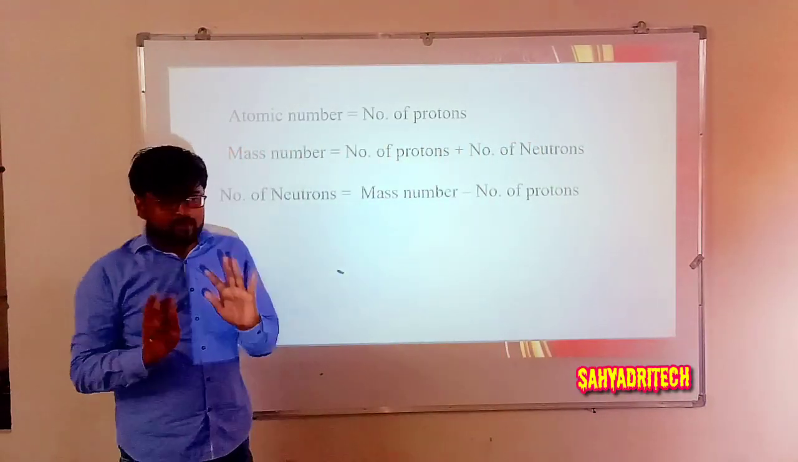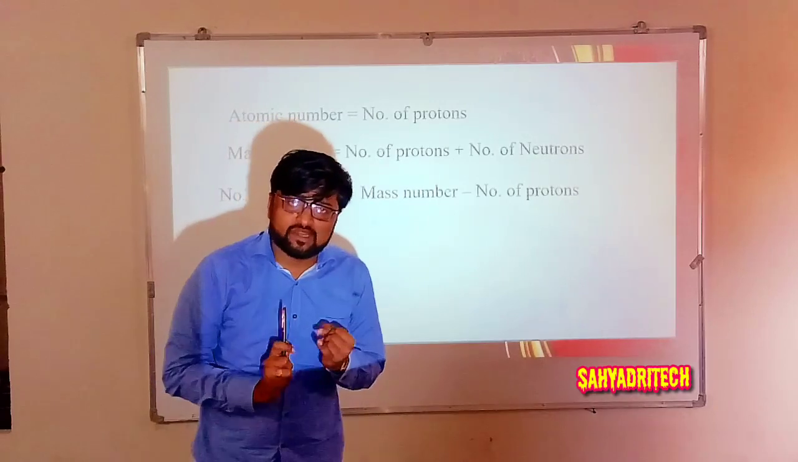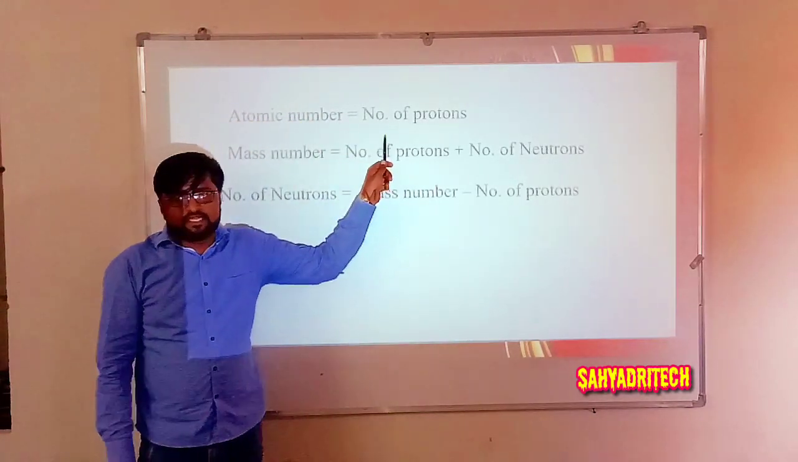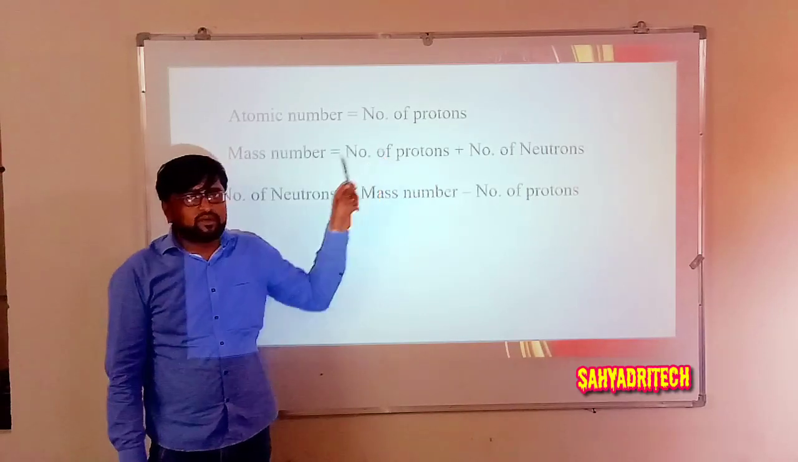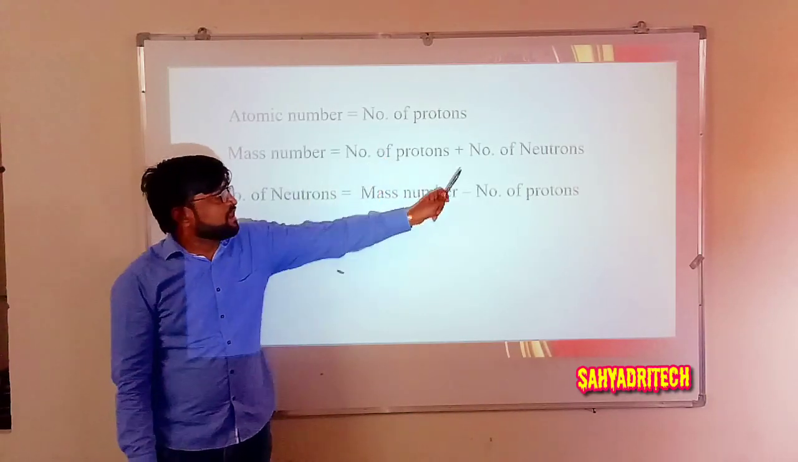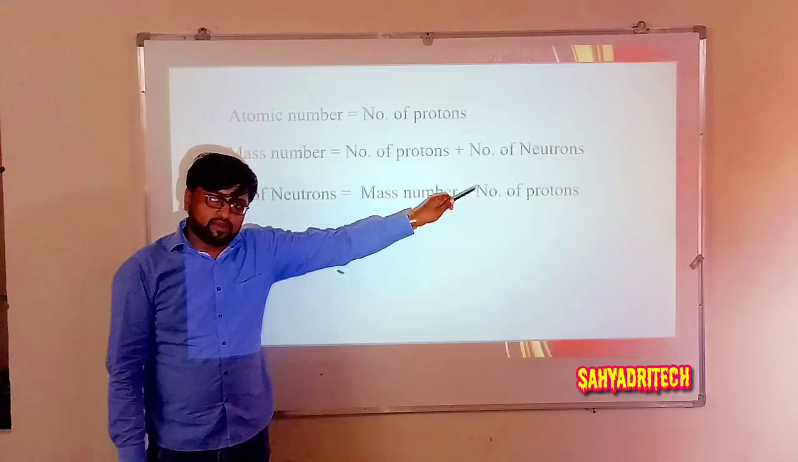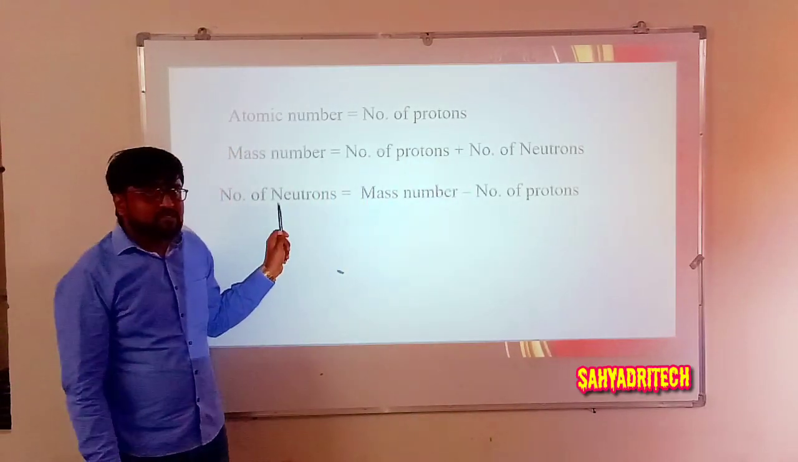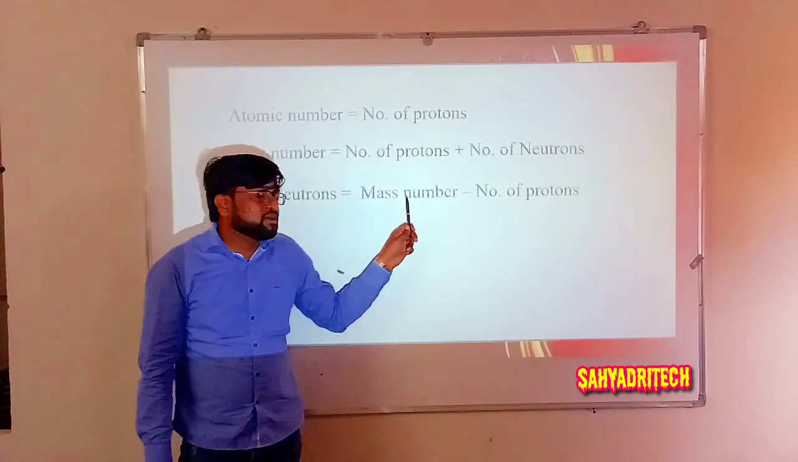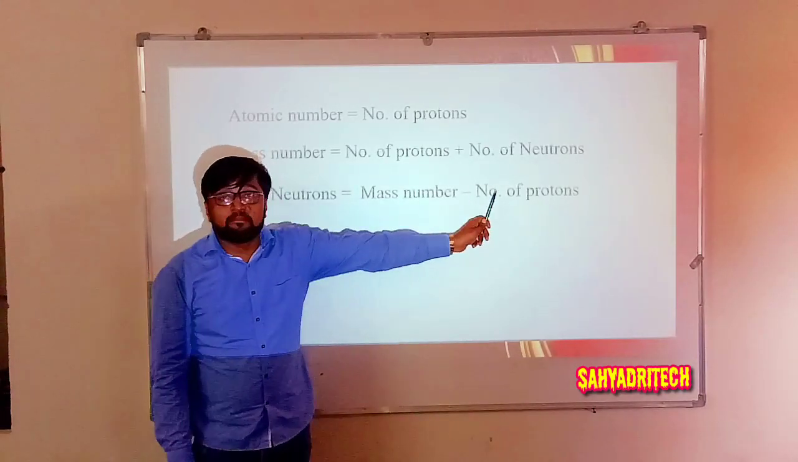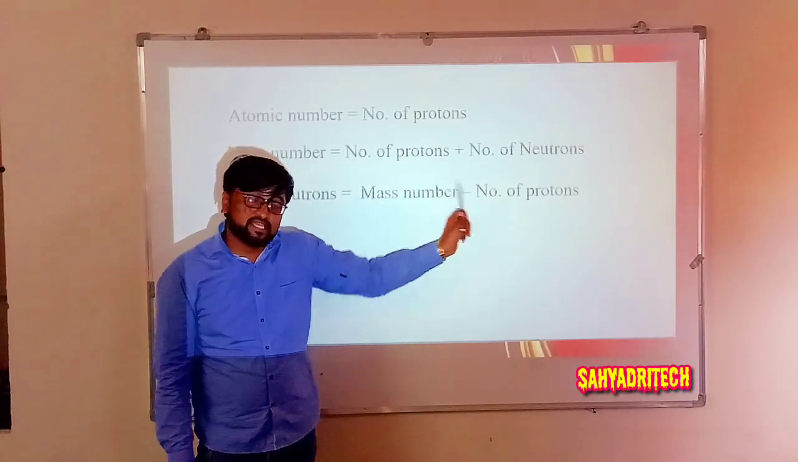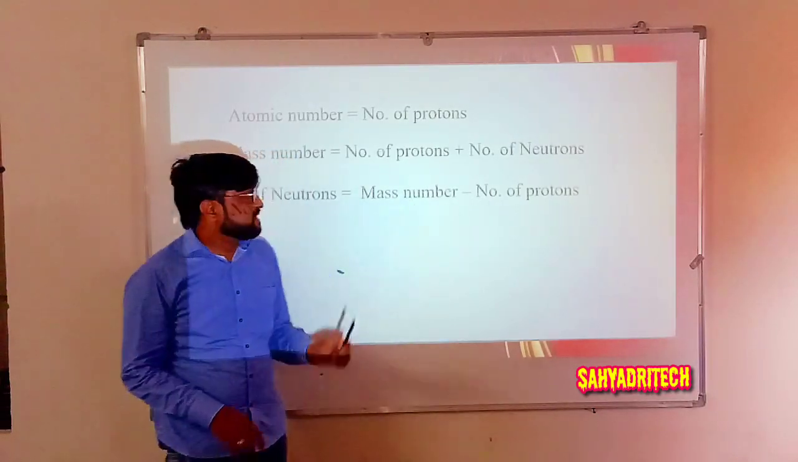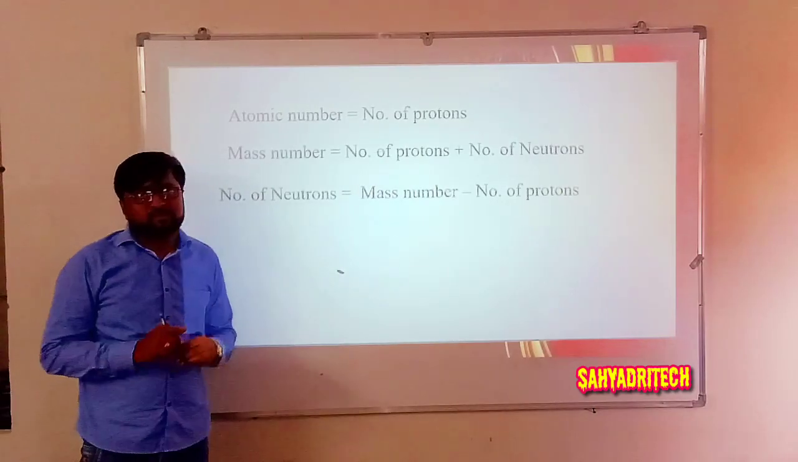Well, I think it is clear for you. What is atomic number? It is the number of protons present in the nucleus. What is mass number? It is the sum of protons and neutrons present in the nucleus. And how do we get the number of neutrons? Number of neutrons is equal to mass number minus number of protons, or else mass number minus atomic number gives the number of neutrons.